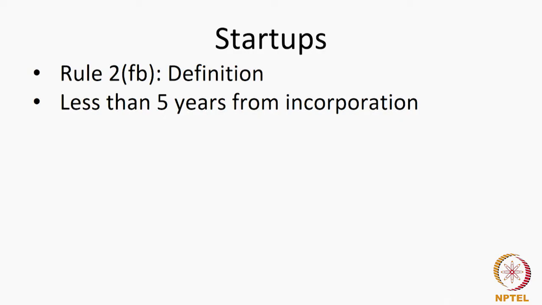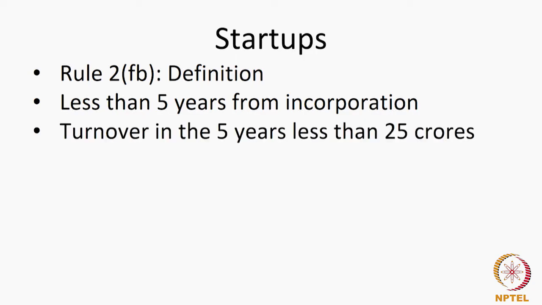Could be a company, could be a partnership firm, or it could be a limited liability partnership. So, incorporation is important, and you will find from the definition that the status of a startup can exist only for 5 years. So, it is time bound and the 5 years start from the date of incorporation. That is the first requirement.